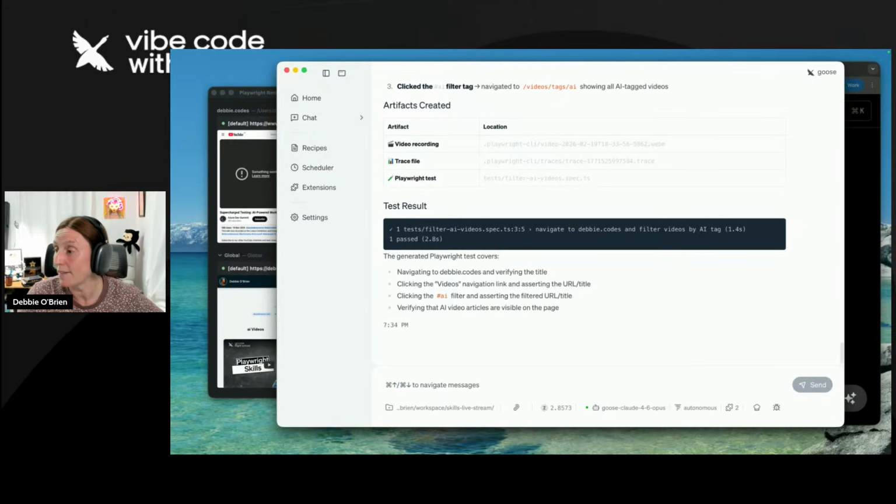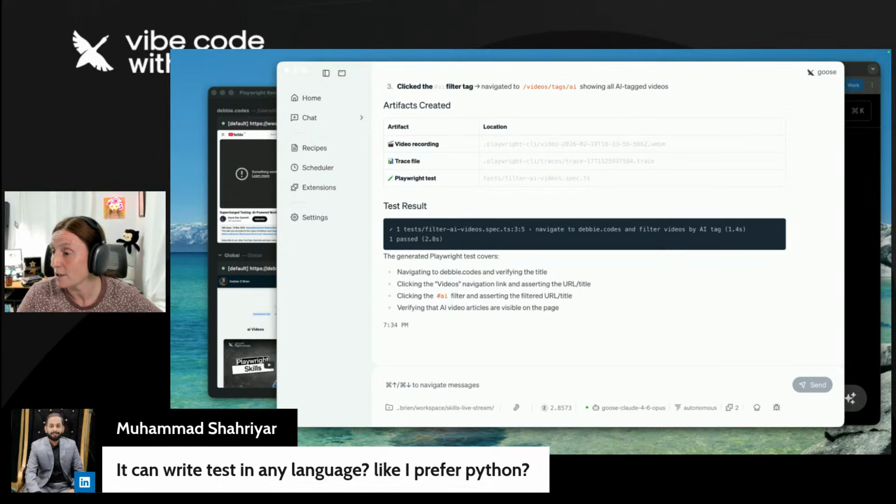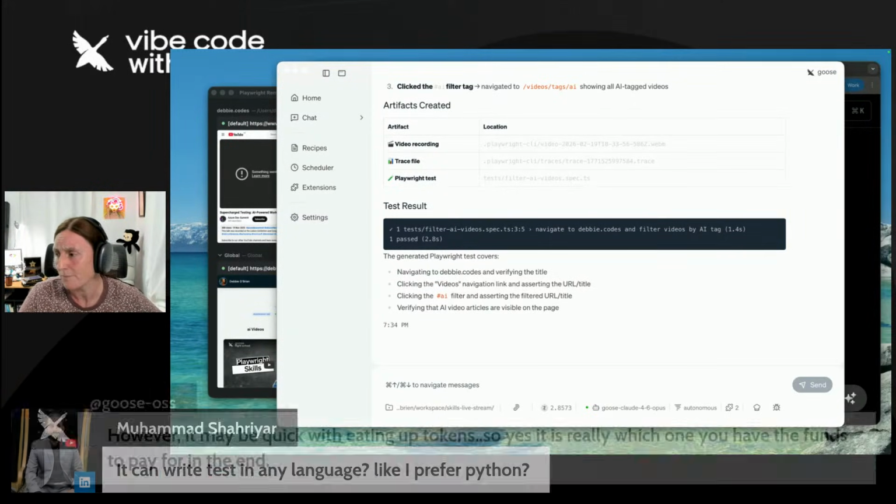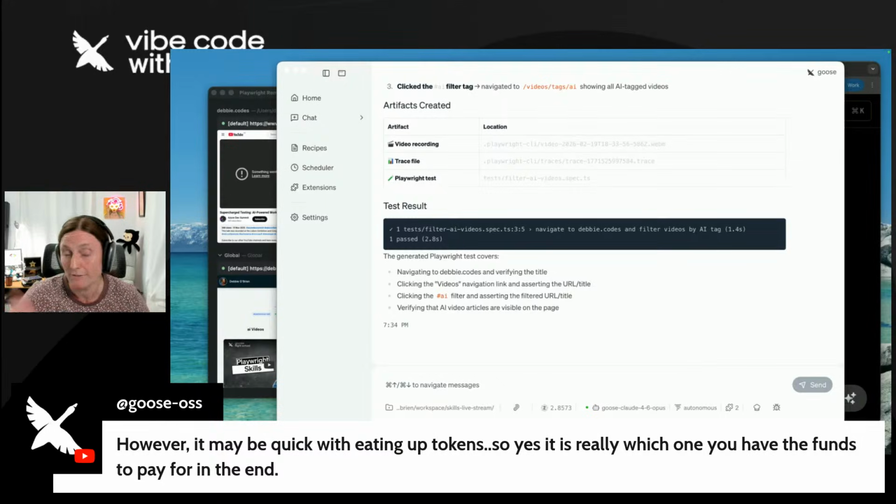So this is a good question. Let me just answer this quickly. It can write tests in any language, like I prefer Python. I actually don't think so. I think the skill is taught to teach it how to write it in TypeScript. But you could possibly modify the skill if you wanted to and teach it how to write it in Python, and I'll leave that for you to figure out.